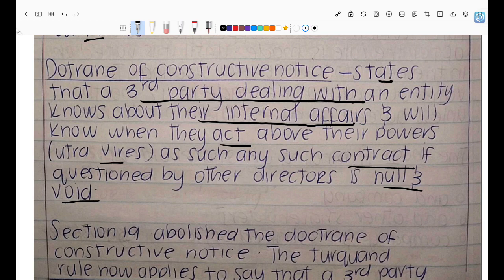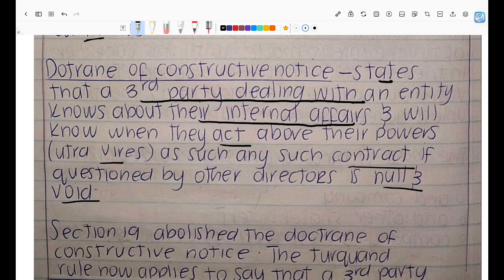So in the 1973 Act, they assumed that all third parties dealing with the company know about the internal affairs of the company. So if you know about the internal affairs of the company, you know about their objects, what they are supposed to do, their main business activity. And if you as a person, under this doctrine, had to deal with the company, say for instance the objective is we are selling fuel, under the doctrine of constructive notice they will assume that you know that the MOI says they only deal with fuel.